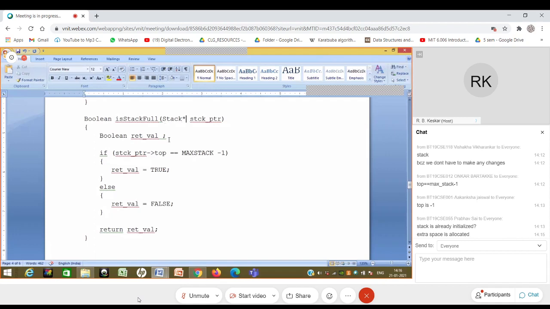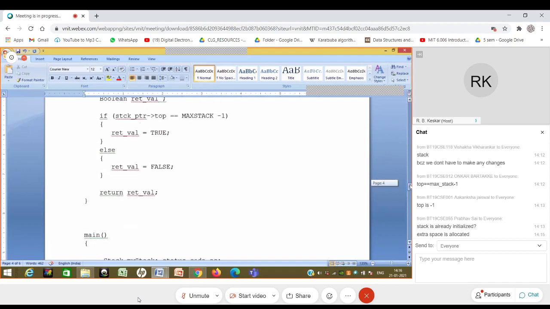So that is one. Number two, stack ptr arrow top equal to. Here the assumption is that it does not cross max stack -1. And remember that this is the condition because it is implied by the initialization that you made, which is top equal to -1. Had you made initialization of top equal to 0, this condition would have become stack ptr arrow top equal to max stack. So again, this illustrates that initialization actually is guiding everything.